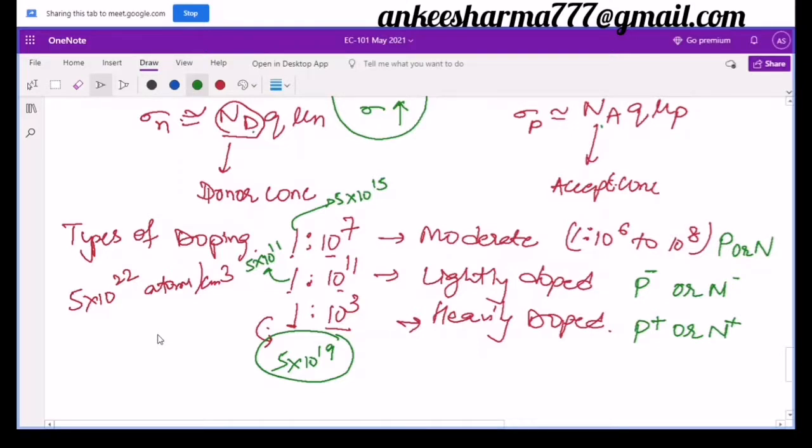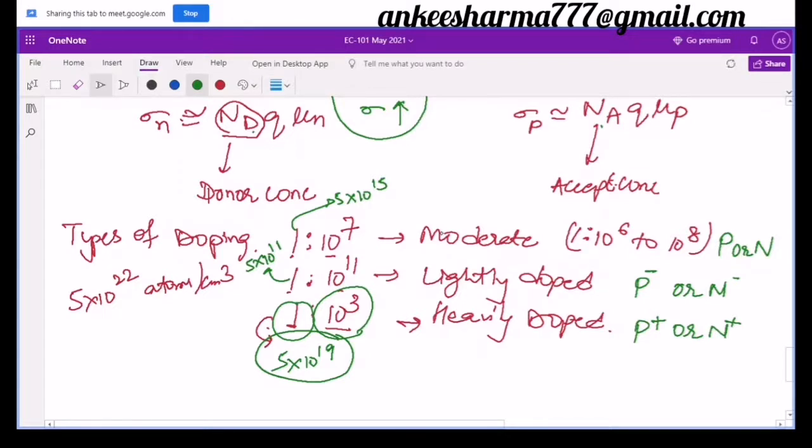There are three types of doping, or you can say three categories of doping. One is the moderate doping. Moderate doping means in 10 to the power 7 atoms, you will find only one dopant or one impurity. In the lightly doped, in 10 to the power 11 atoms, you will find only one atom of doping or impurity. Similarly, in the heavily doped, for every 10 to the power 3 atoms, you will find one doping or one impurity atom.